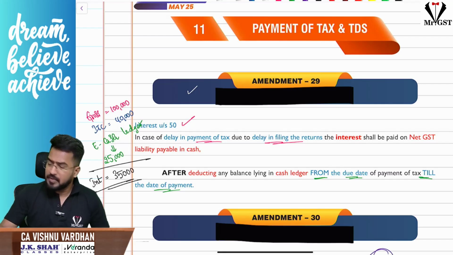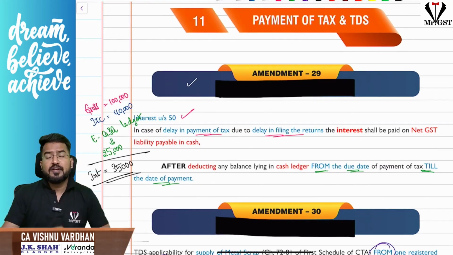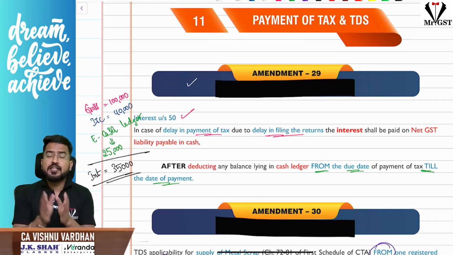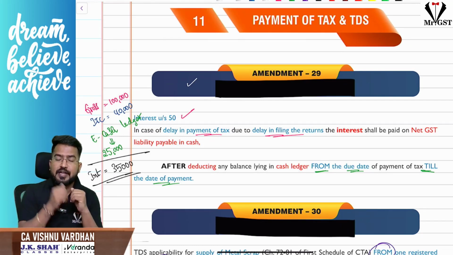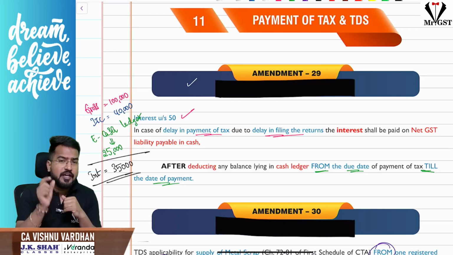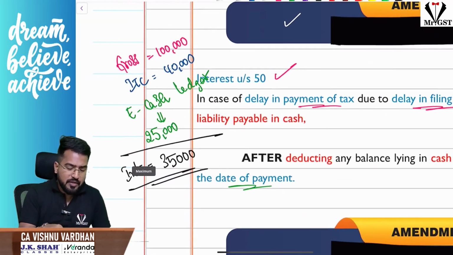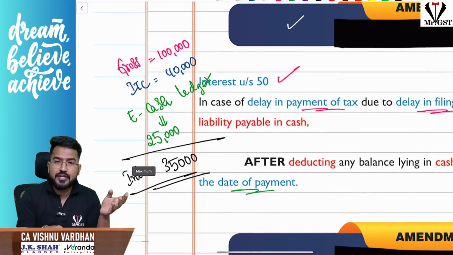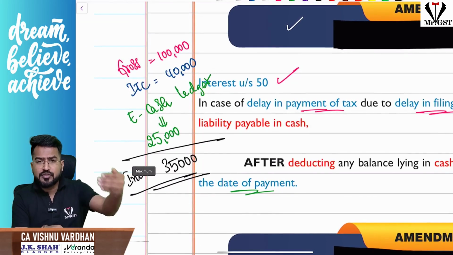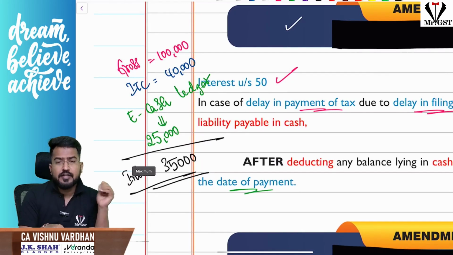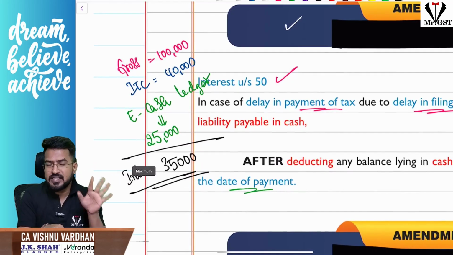So, the next amendment is with respect to this: we know normally when we are paying interest under section 50, sir, if at all there is delay in filing of return and because of that there is delay in payment of tax, we will pay interest only on the net liability, not on the gross liability. That means, for example, gross liability is 1 lakh and I have ITC of 40,000, there is delay in filing return and because of that I have paid tax late. So, only on 60,000 you are supposed to pay interest.